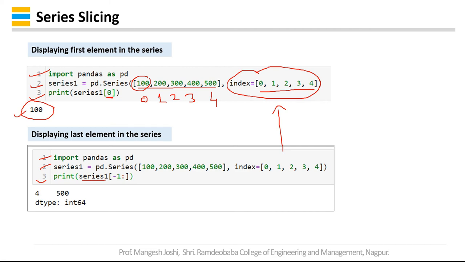You can also print the last element like print series1, in square brackets 4. So that will print the last element in the series.